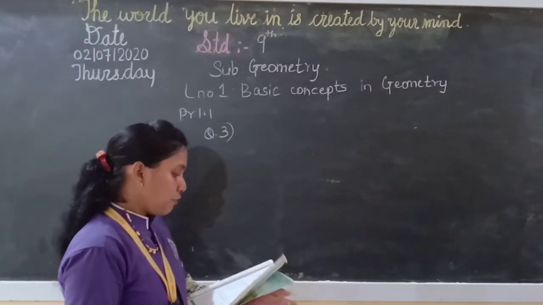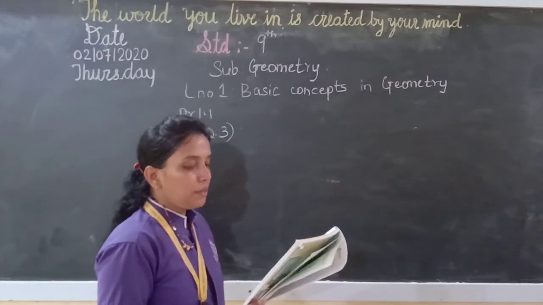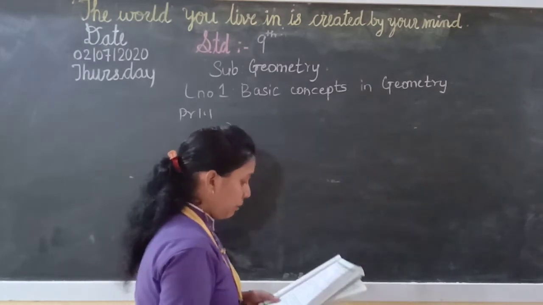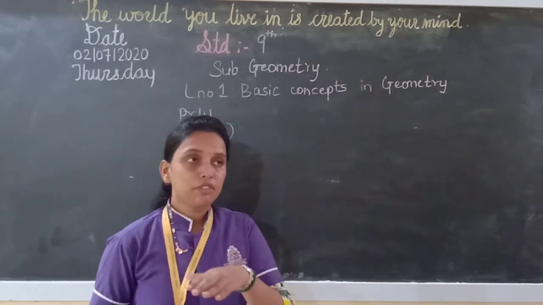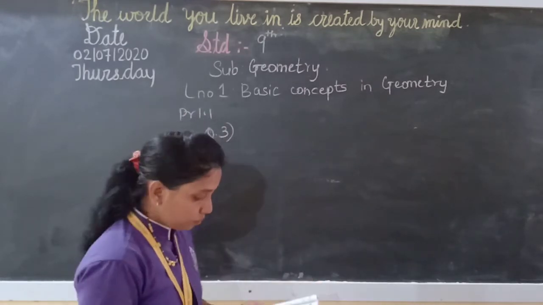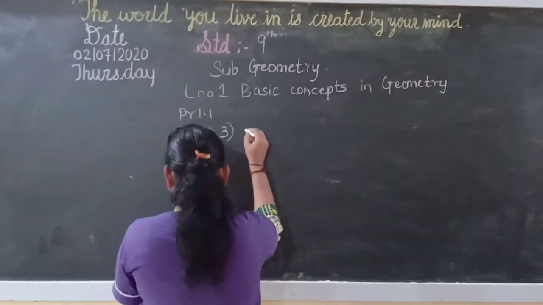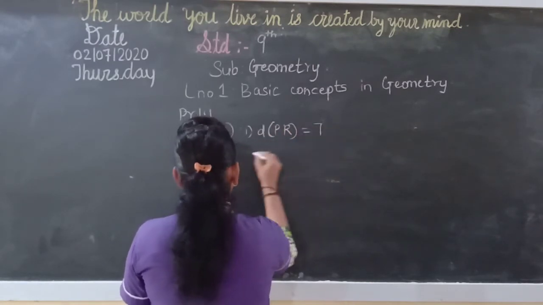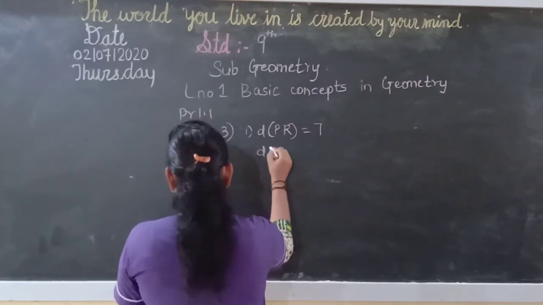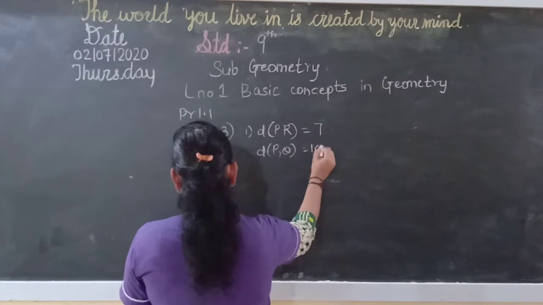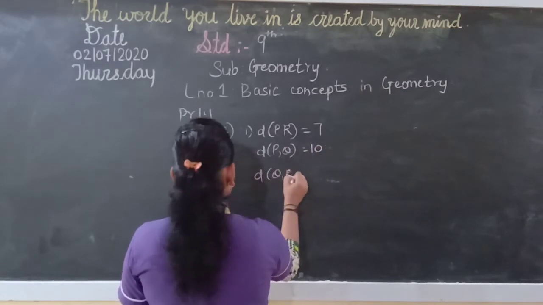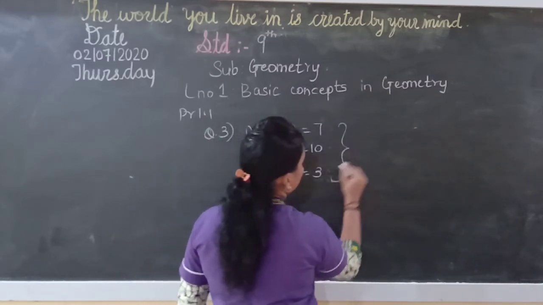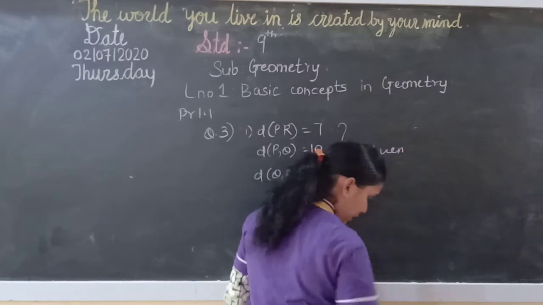For question number 3: from the information given below, find which of the points is between the other 2 points. If the points are collinear, state so. Now in this case, you know what collinear points are: the points which lie on the same line. The first one we will take: distance PR is equal to 7, distance PQ is equal to 10, and distance QR is equal to 3. Now here these 3 are already given.